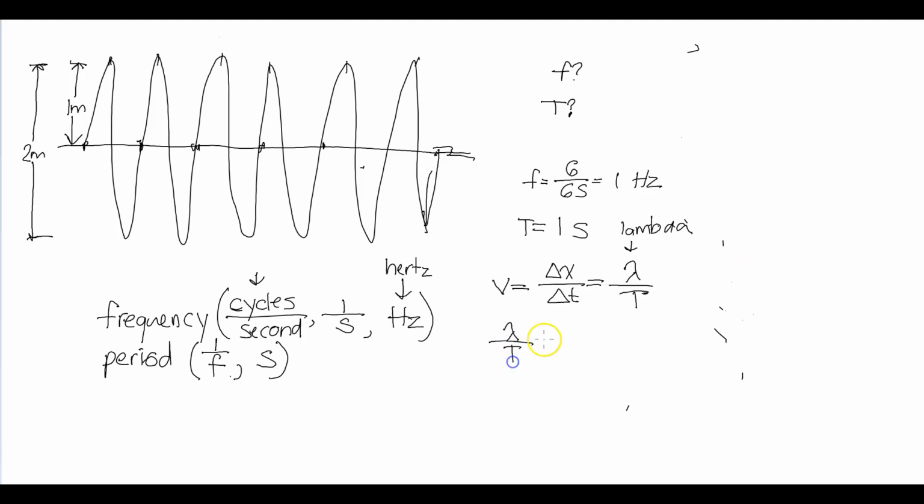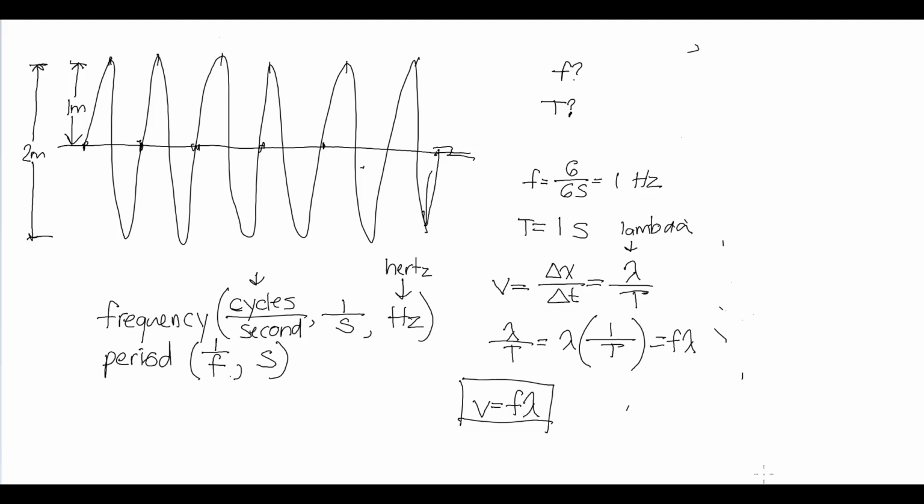What you can do right now is separate these two terms, and 1 over period is basically the frequency. Frequency is the inverse of period, just like period is the inverse of frequency. So you get f lambda. This is a really important equation you need to keep in mind. v equals f lambda.